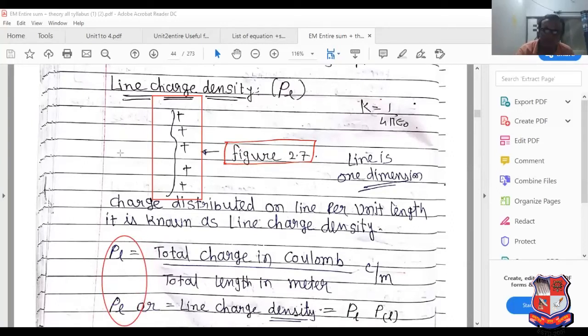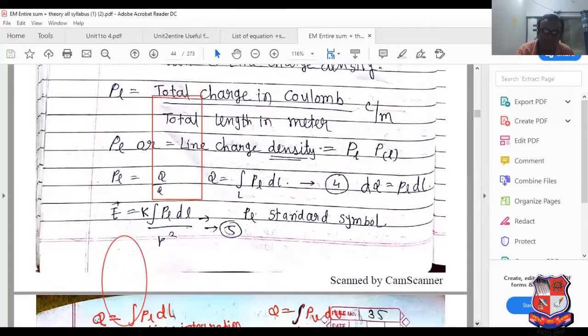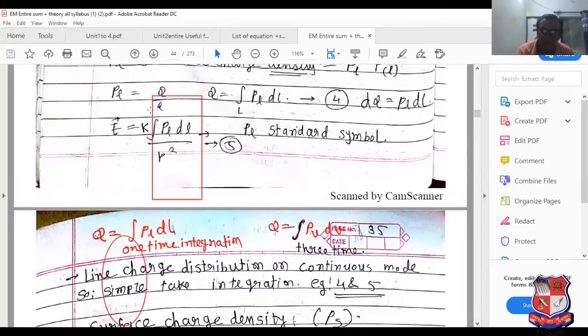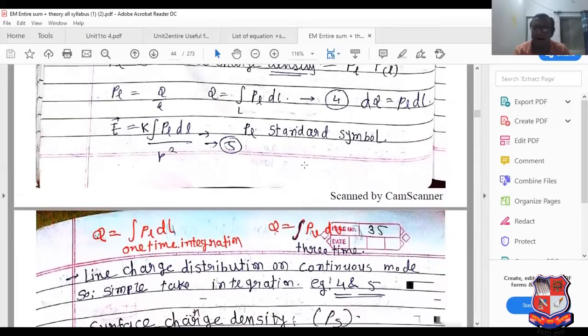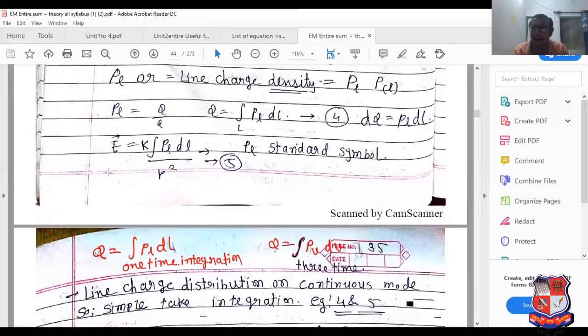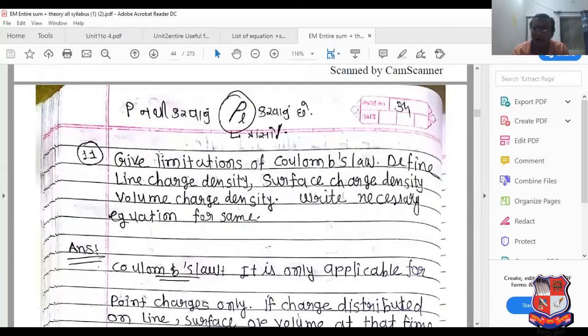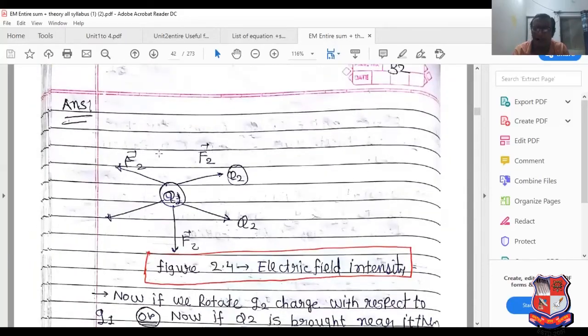Now we can switch over to the point form. E equal to, put Q equal to integral of rho L dl, divided by R square. So Q equal to integral of rho L dl, a single integration, since the line charge is distributed in continuous mode. So simply take the integration. E equal to KQ divided by R square is the electric field generated due to a point charge.